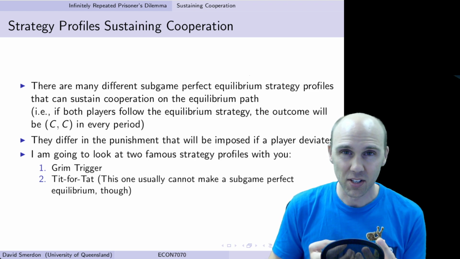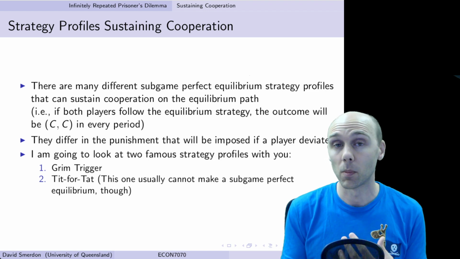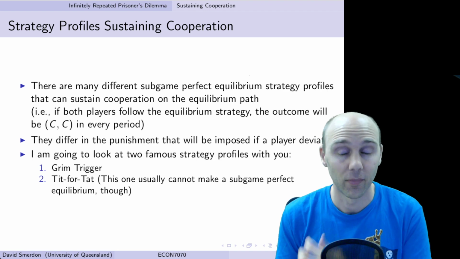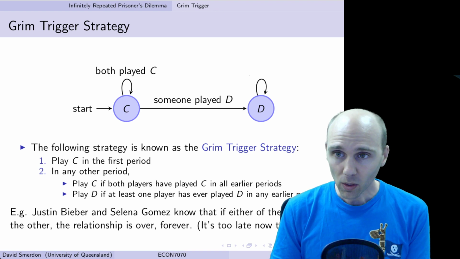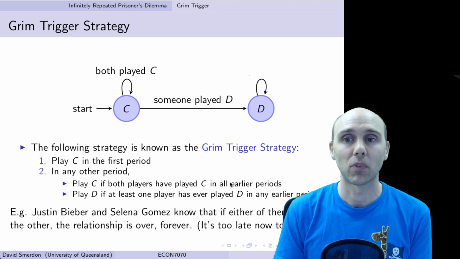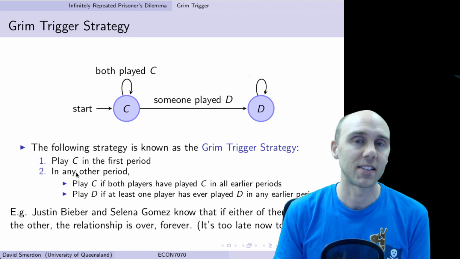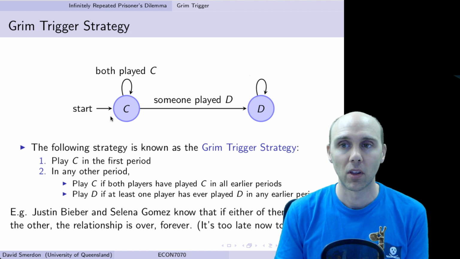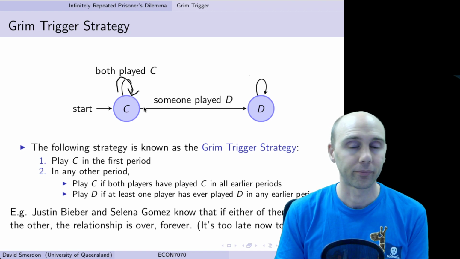Where these two strategies differ is in what they specify for the punishment if a player deviates and goes to something else from CC. So let's start with the Grim Trigger. The Grim Trigger strategy says, we'll play C at the very start, we'll cooperate. And if you play C back, then I'll keep playing C. So I'll cooperate so long as you cooperate. We start, and if you play C, then I play C, and we sort of go in this loop of playing C together.